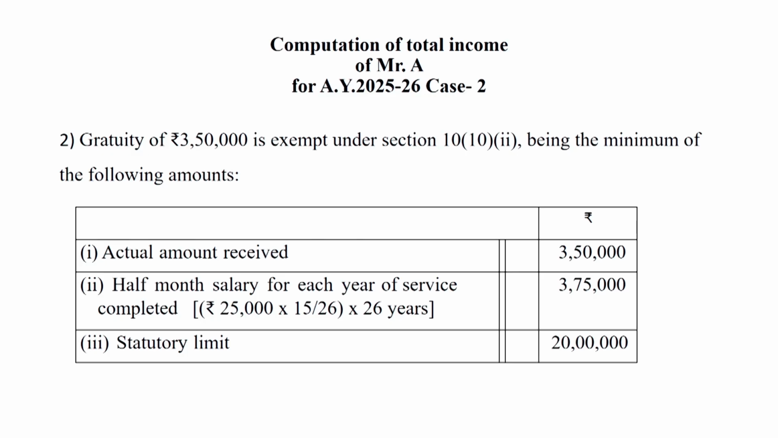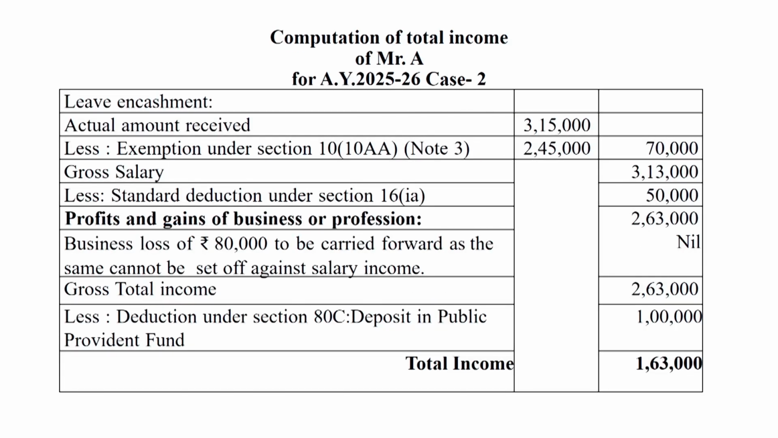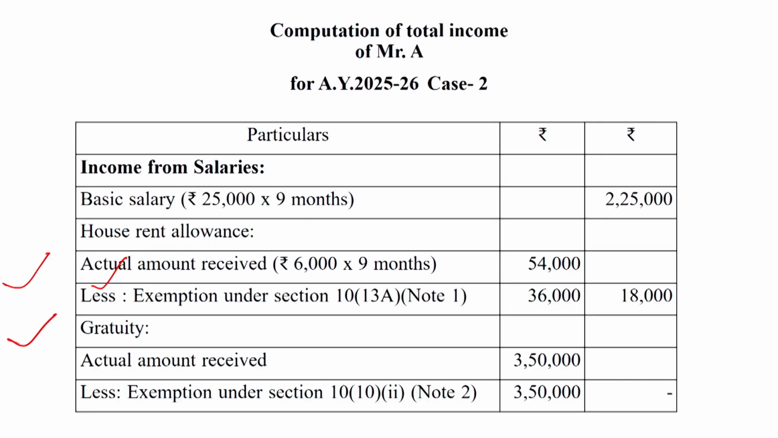We can see in the solved question, gratuity is exempt. Gratuity is nil in this slide. Please watch. Gratuity is nil because the amount which is received is also exempted. So then it will be fully tax free.